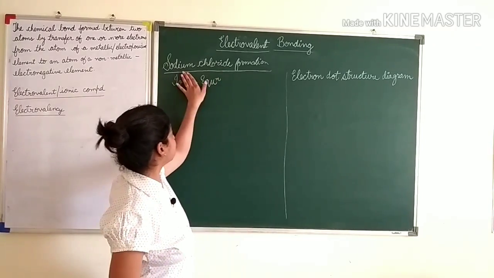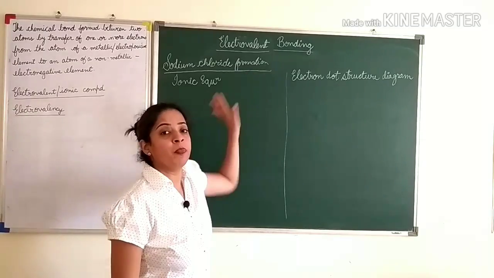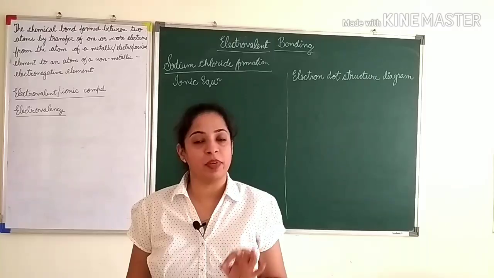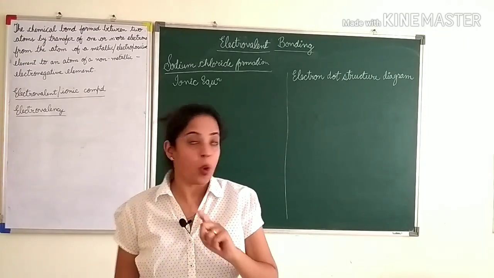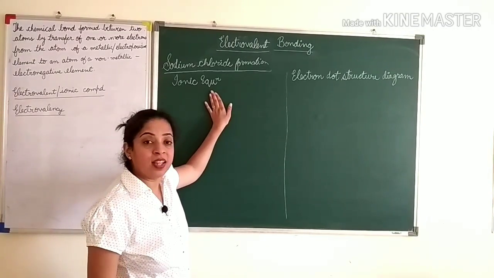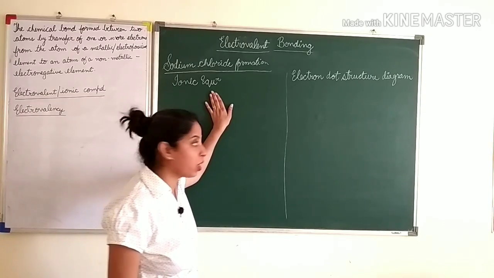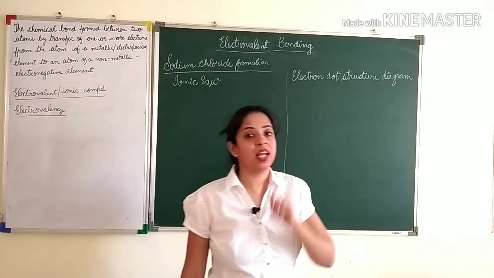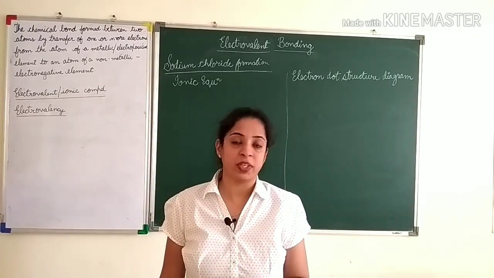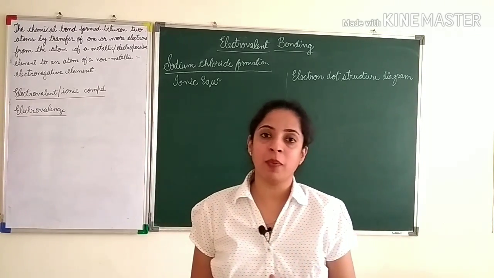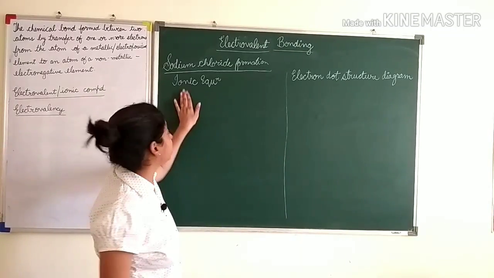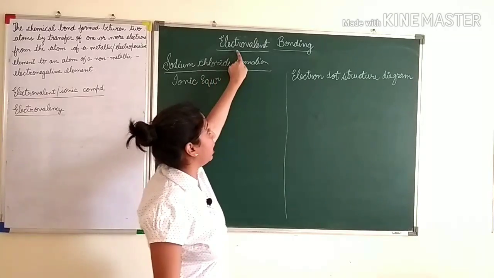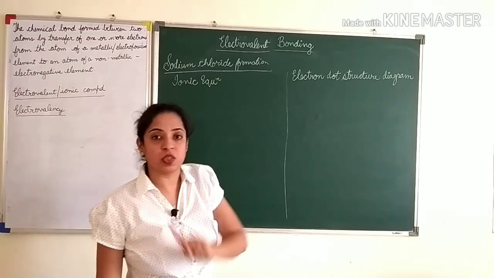Now let's go ahead with the example of sodium chloride. For any compound formation, for example, sodium chloride compound formation, they can ask you three questions. One is ionic equation. Write the ionic equation for the formation of sodium chloride. They can ask you to explain the electron dot structure diagram, and then they can ask you atomic or orbital structure diagram. Now let's take one by one. First is ionic equation for formation of sodium chloride. Now we know that sodium chloride is formed by electrovalent bonding. So there will be transfer of electrons.